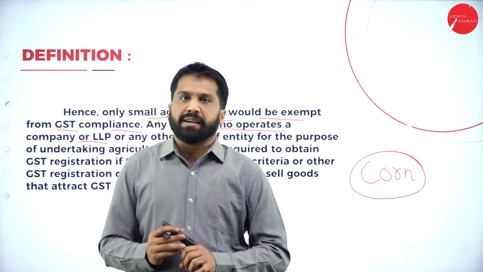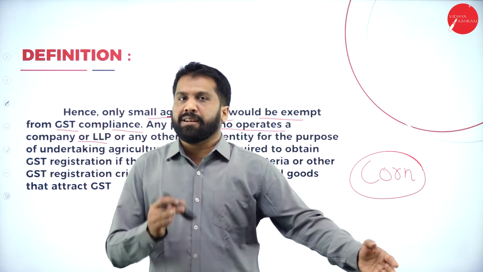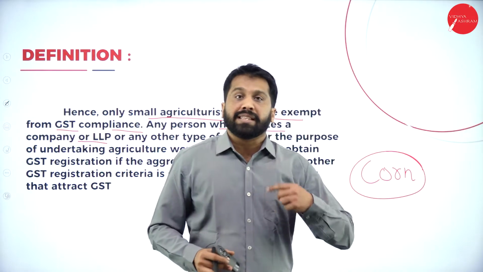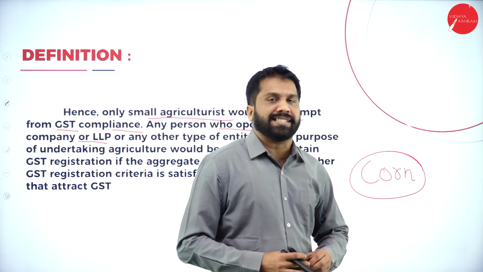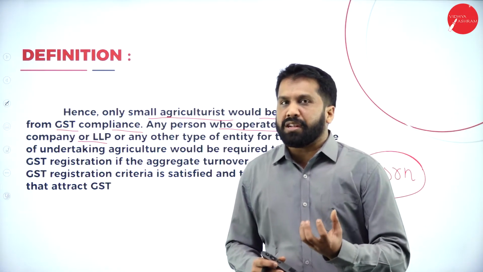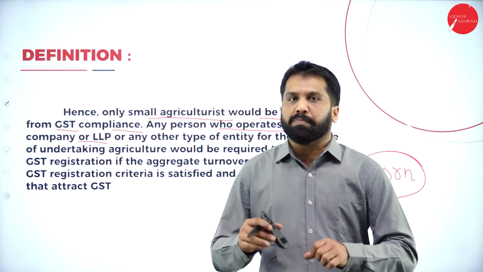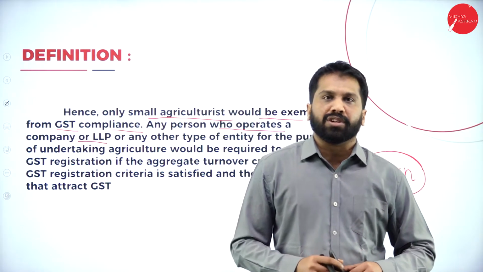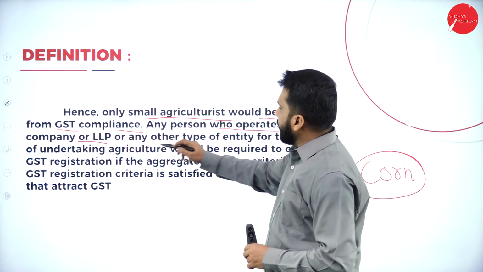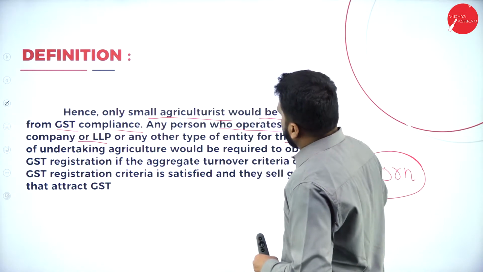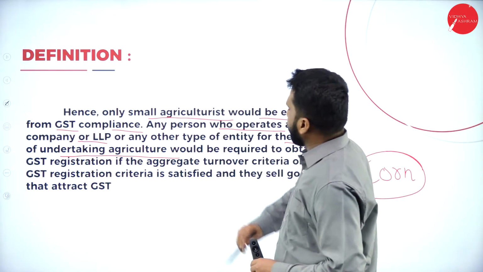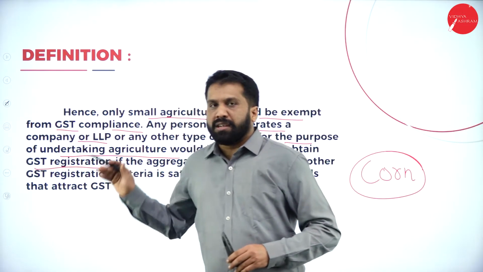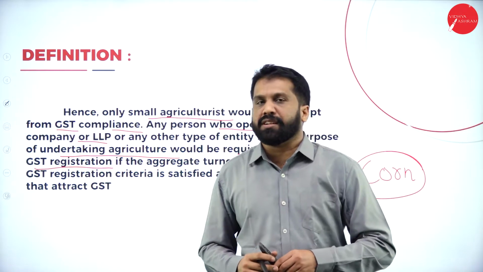If he is only an agriculturist, he will grow and he will sell, then it is exempted. If he grows, does some modification, and then sells, that is called taxable. Like wheat you have grown, later you have done some packing, everything you have done, he is called a seller, not an agriculturist. So any other type of entity undertaking agriculture would be required to obtain GST registration. These kinds of people need GST registration.